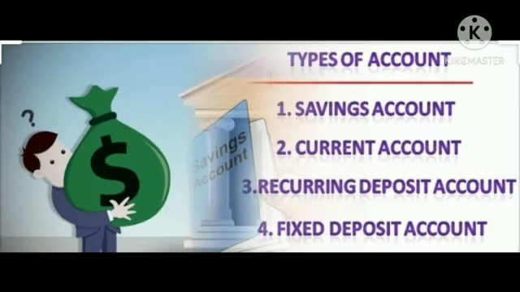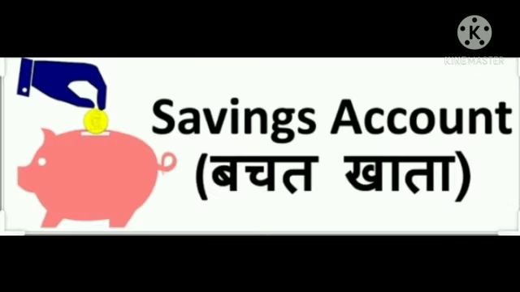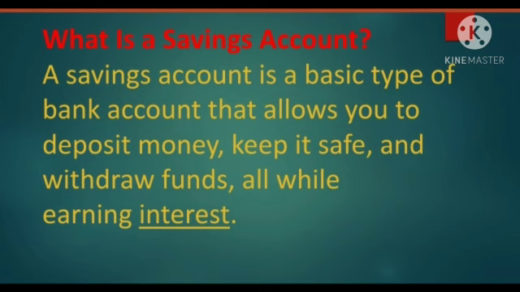Now see what the different types of accounts are. The different types of accounts are saving account, current account, recurring deposit account and fixed deposit account. These are the four types of accounts which we have to study in this chapter. Now let's see the first type of account, that is saving account. Now let's see what a saving account is.